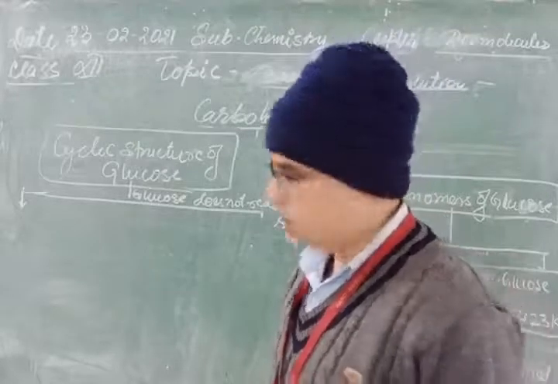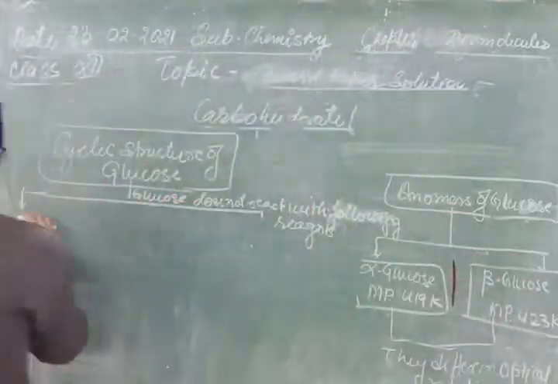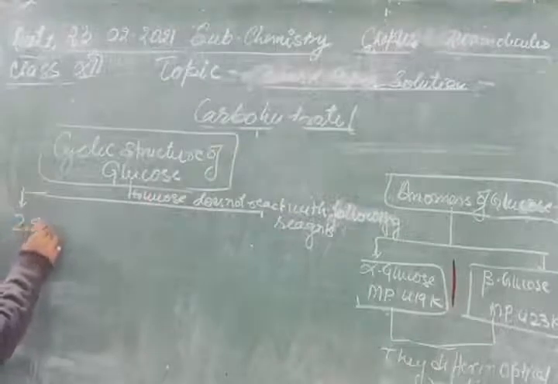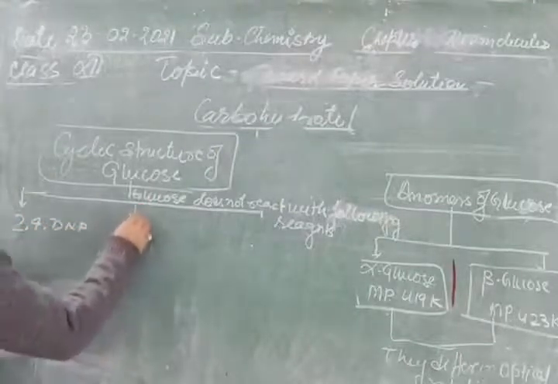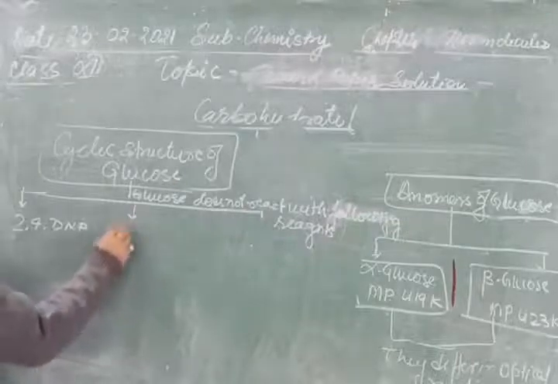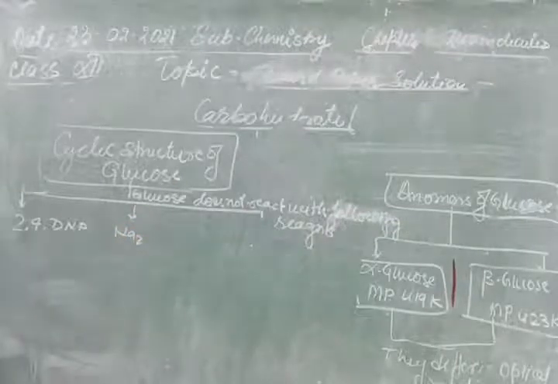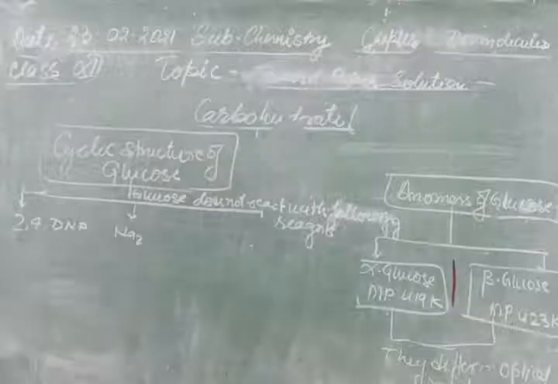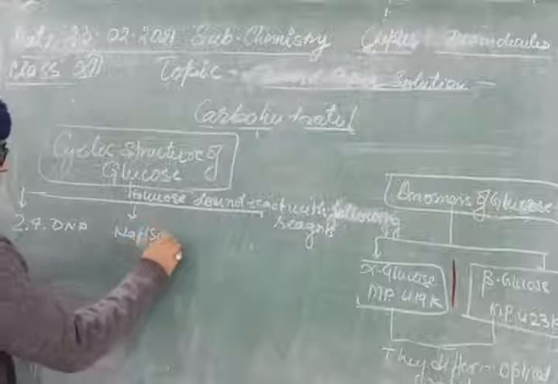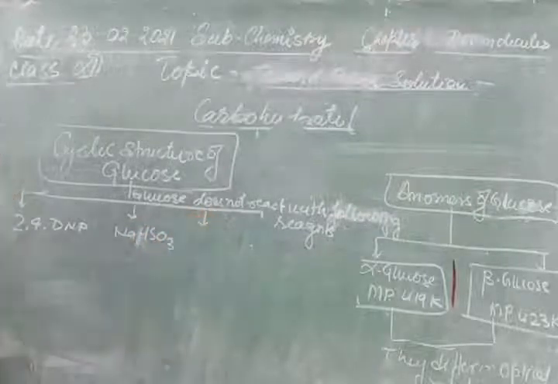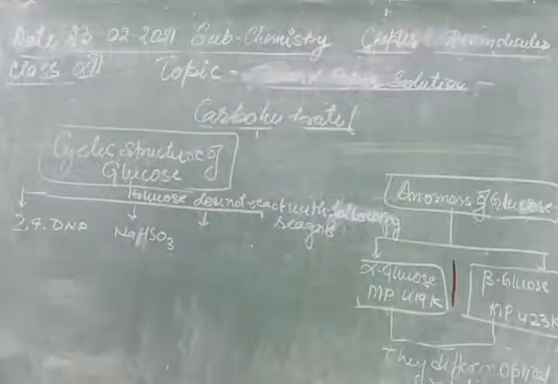What are they? First is 2,4-DNP, and NaHSO3, and the next one is Schiff's reagent.